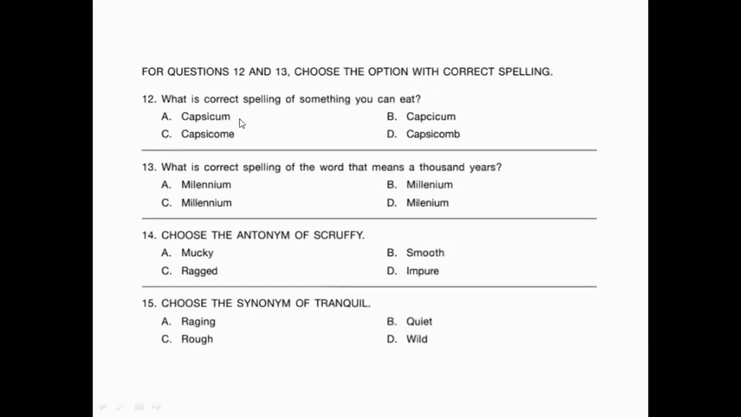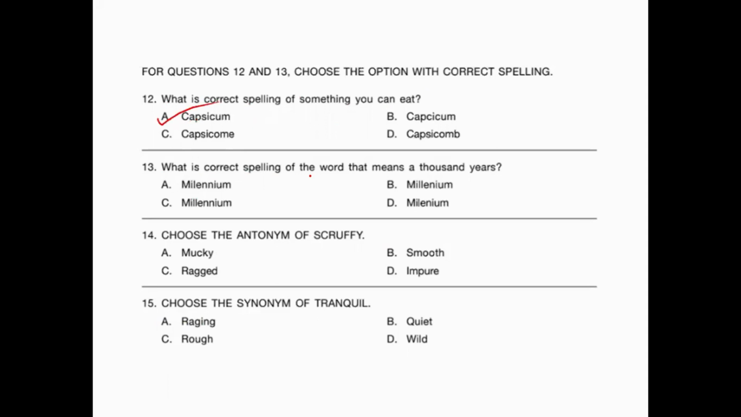For questions 12 and 13, choose the option with the correct spelling. Okay, you have to find out the correct word and check its spelling. So what is the correct spelling of something you can eat? It is capsicum, right? So what is the spelling of capsicum? It is option A.